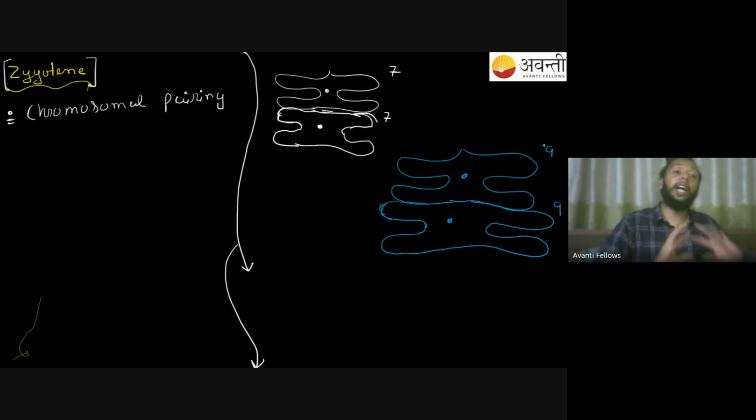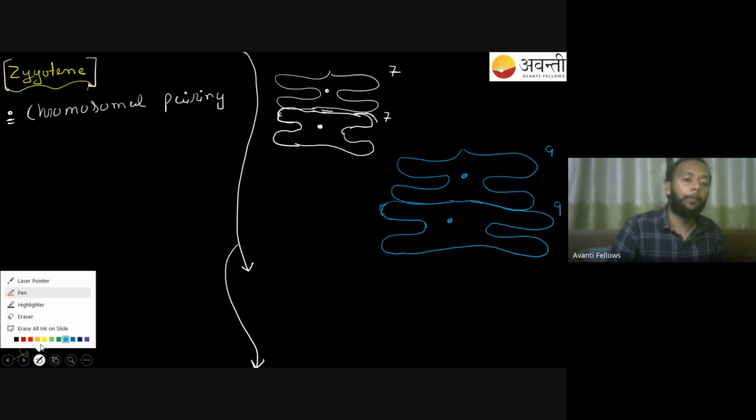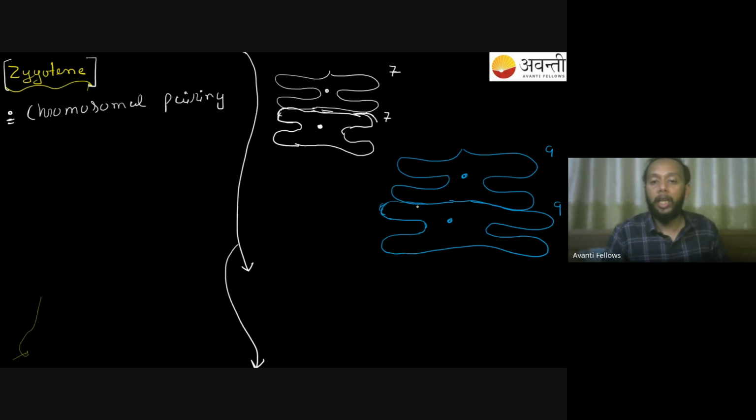Now the question is, how is the attachment happening? How are they getting attached over here? That is the question. So pairing is happening, and after pairing, these chromosomes are forming an attachment with each other. To make that attachment happen, there will be the involvement of some protein complex. With the help of that protein complex, this homologous pairing is taking place.